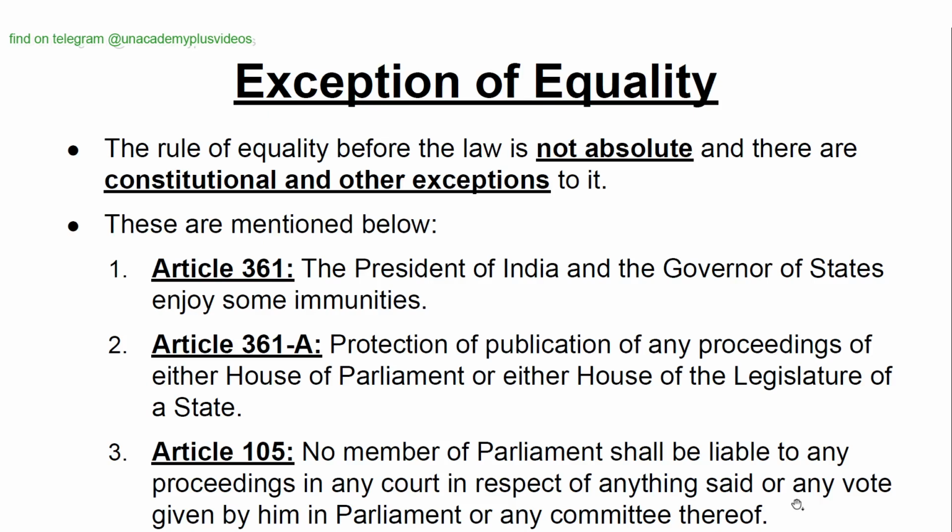Article 361. The President of India and the Governors of states enjoy some immunities. Article 361A. Protection of the publication of any proceedings of either House of Parliament or either House of the Legislature of a state. Article 105. No member of Parliament shall be liable to any proceedings in any court in respect of anything said or any vote given by him in Parliament or any committee thereof.